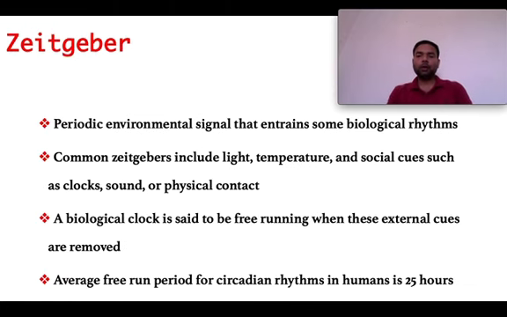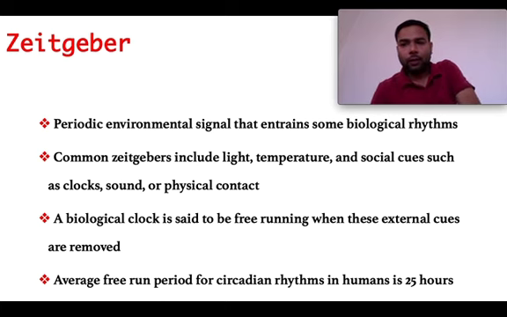So what is gatekeeper? We should understand that. We know that biological rhythms are the cyclical changes, cyclical phenomena. Biological clocks are the internal ability, the internal structure that keeps time and makes an organism perform biological rhythms.